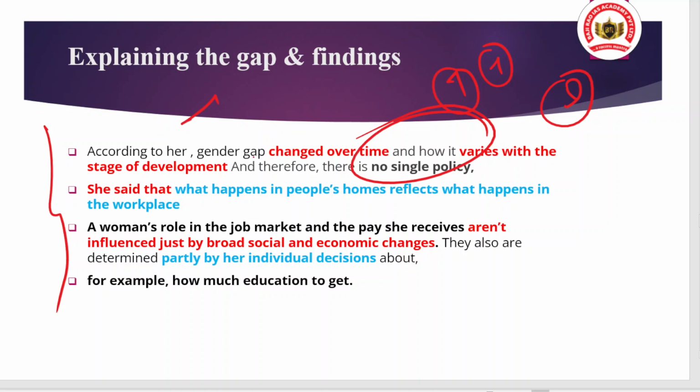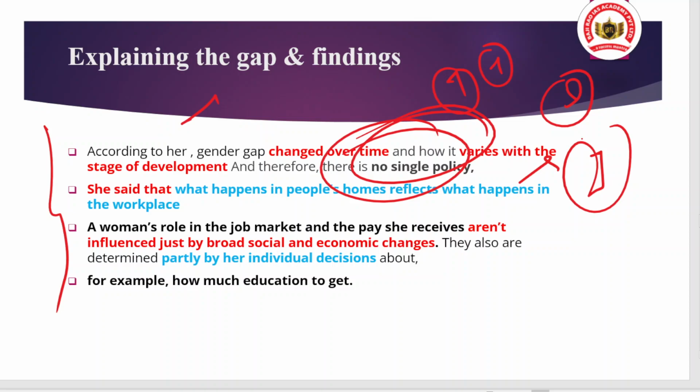And one important point that the research highlighted is that what happens in people's homes reflects what happens in the workplace. So if a woman is facing discrimination at home, there is a greater chance that she may also face discrimination in the workplace. And in the case of India, this seems justified, because in many news articles we are seeing discrimination in the workplace between women and men in terms of wages, in terms of employability, and many more things.